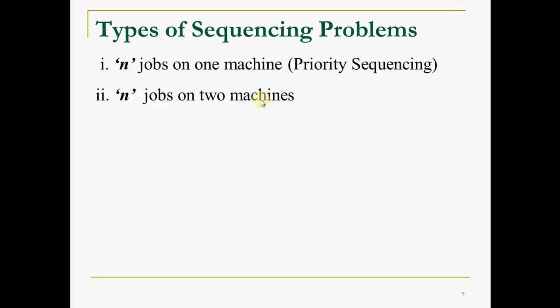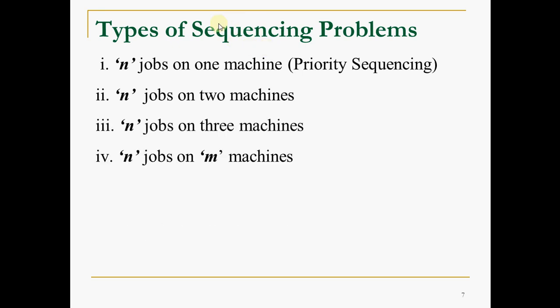Then n jobs on 2 machines, n jobs on 3 machines, n jobs on m machines. So multiple jobs and multiple machines. Please note that here n is a definite number, a finite number, in other words. Maybe 1, 2, 3, but in general we are discussing n, the number of jobs, and m, the number of machines.